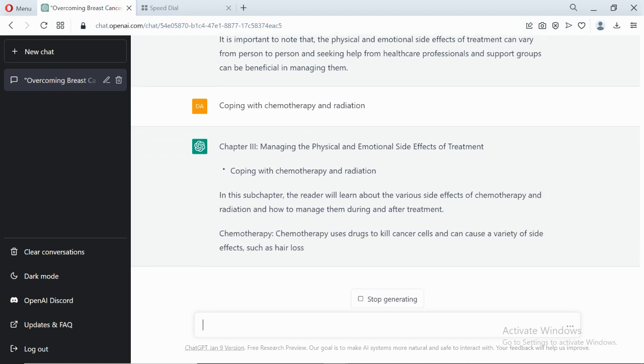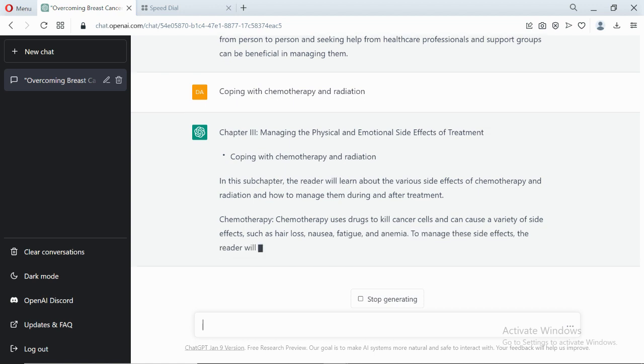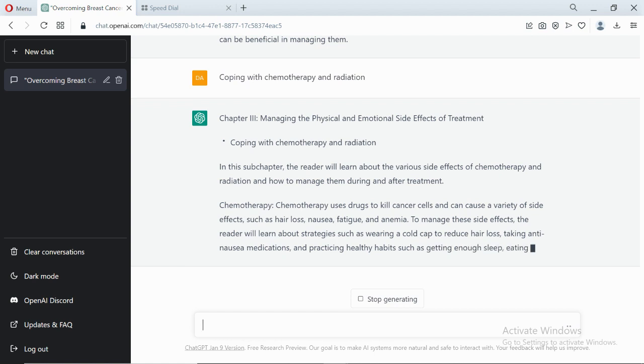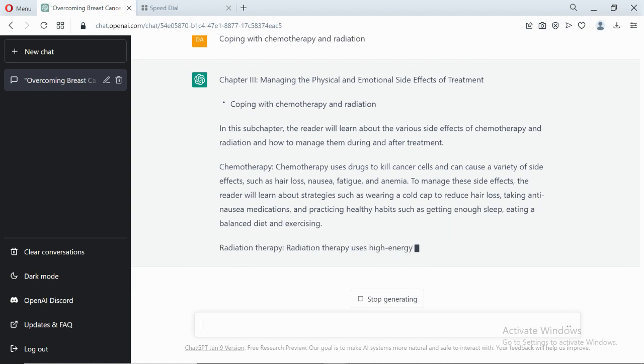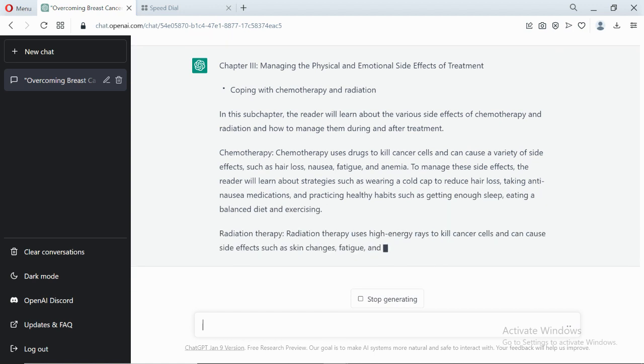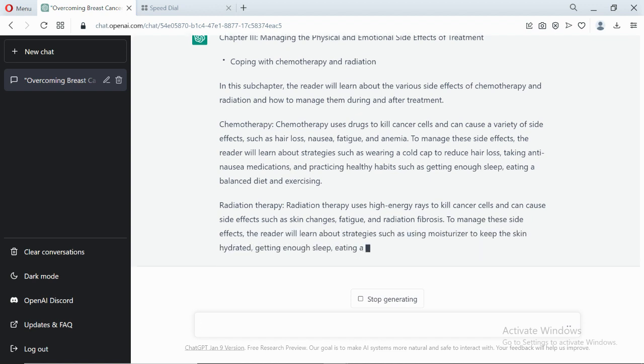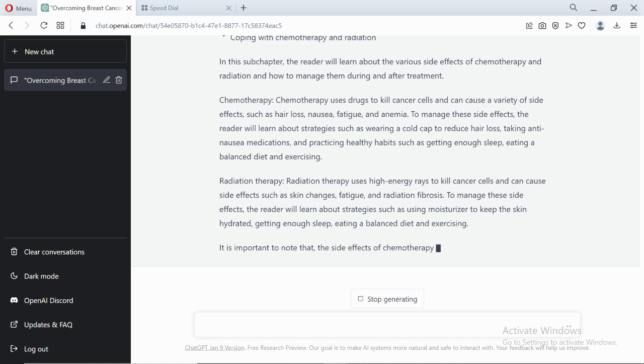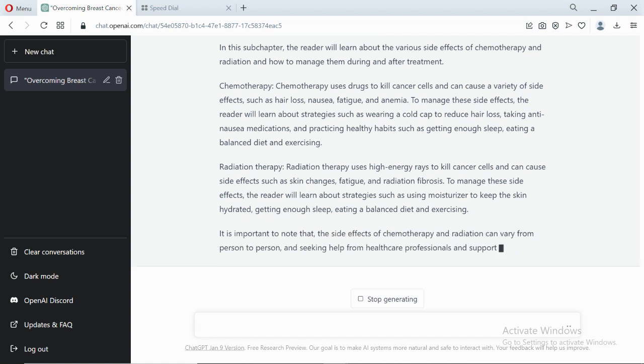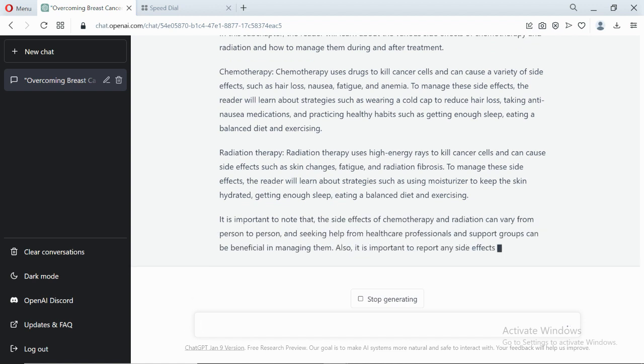As you can see, it is talking more about the sub chapters. So what you just need to do is tell it to generate a chapter for the table of contents. Inside the table of contents, it will generate the chapters. From the chapters, it will generate sub chapters. So tell it to generate the sub chapters for you. This is how simple and marvelous this is.